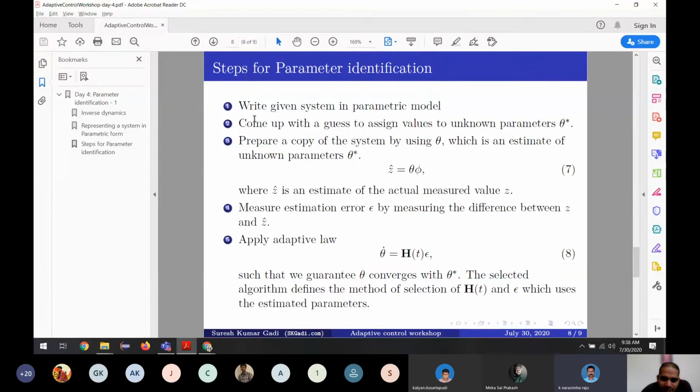Then how do we get this error epsilon? Epsilon is the error from the measured Z. Okay, it is the output error, right? Yes, the difference between Z and Z dash. Actually, not just a difference. There are some techniques for measuring epsilon as well. We don't just subtract the estimated value from Z. We do some normalization so that the values won't be so big, like dividing by some other factor. But the epsilon comes from the difference in the output we are seeing.